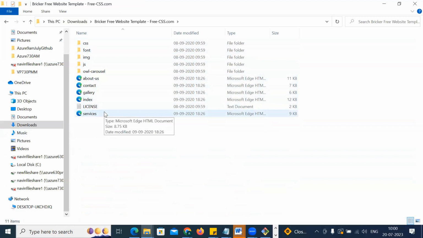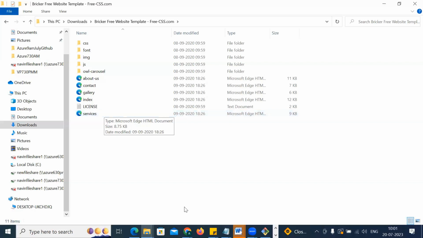Now, two ways to deploy the code. What is the one way? First way, you deploy the code with the help of pipeline. Second, you deploy the code without pipeline, and that is called publish profile. Did you get the point here, every one of you? So let's do publish profile today.